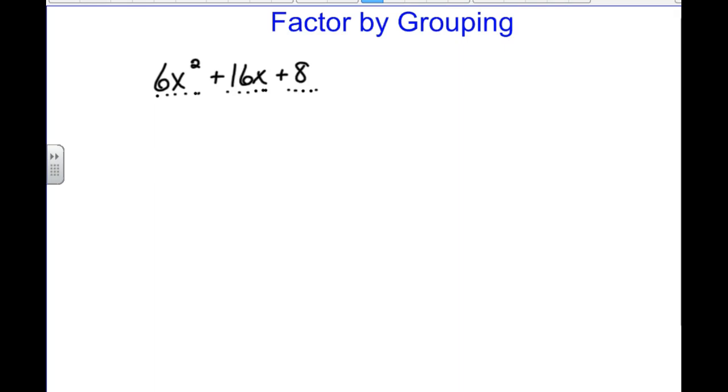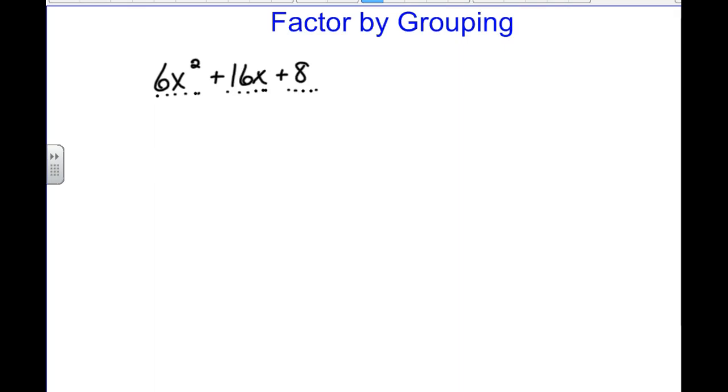So when I look at the 6, the 16, and the 8, I'm looking for the greatest common factor, a number that will go into all of them. You start with the smallest number. Will 8 go into all of the numbers? Actually, the smallest number is 6. So you start with the 6. Will 6 go into all of the numbers? No. But what's the highest number that will go into 6 besides 6? That's 3. Will 3 go into all the numbers? No. There's one more number that will go into 6 that will help, and that's 2. 2 will go into 6, 2 will go into 16, and 2 will go into 8.